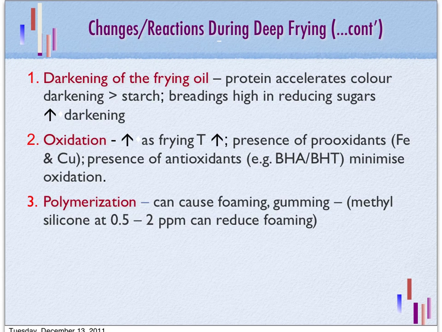If the deep fat frying process is extended over quite a long time, then we can get a polymerization reaction. This polymerization reaction will produce polymers, and this will also increase the viscosity of the oil, and as a result we can get foaming and also gumming. To reduce this problem, we can add an anti-foaming agent. For example, we can add methyl silicone at 0.5 to 2 ppm to reduce the foaming in the frying oil.